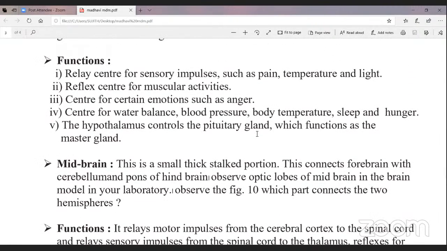The hypothalamus controls the pituitary gland, which functions as the master.